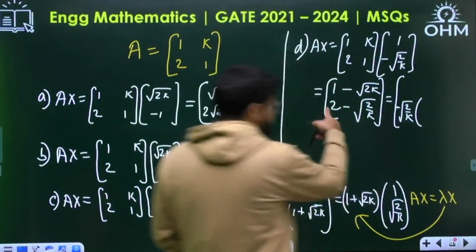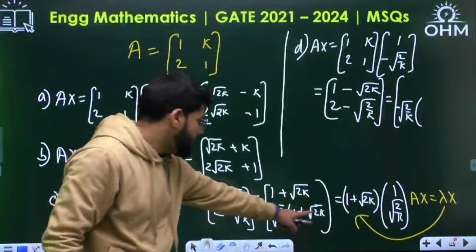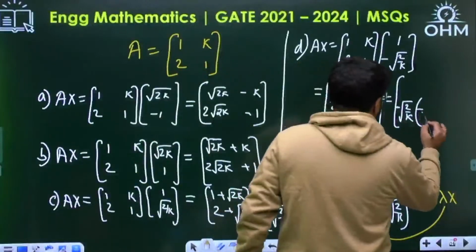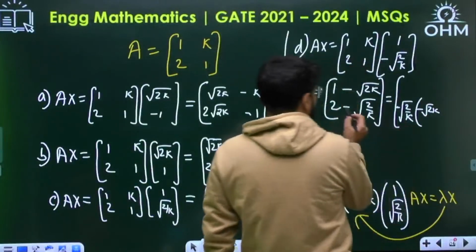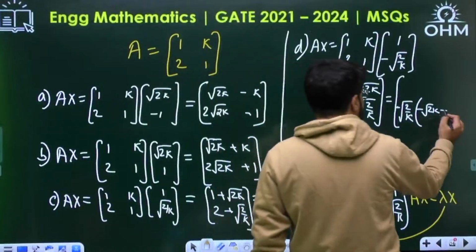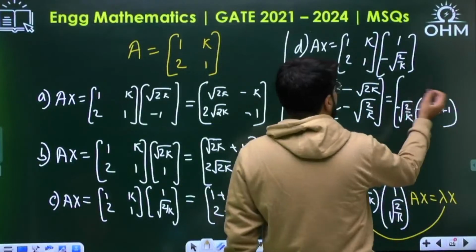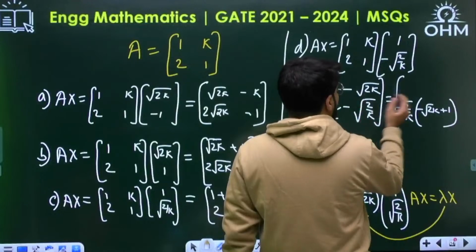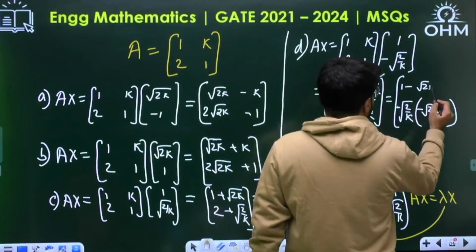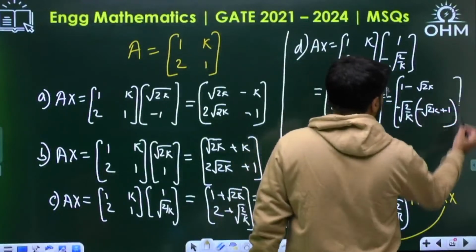So this term will actually become minus, and what will be the same, 2 upon root over 2 by k, root 2k will come up here. Minus of root over 2 by k, and this was completely taken outside, so plus 1 will be left. Now you see the above term, which is also 1 minus root over 2k.